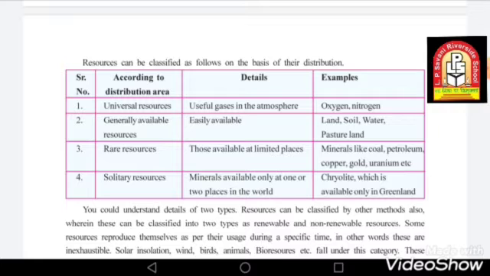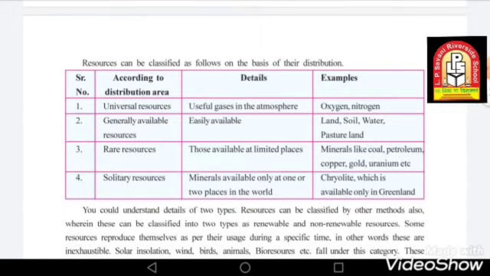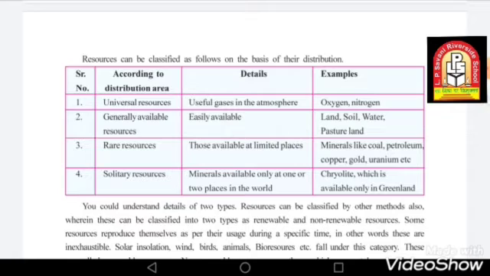Resources like coal, petroleum, copper, gold, and uranium are available in very limited quantity and at very limited places. So these resources are called rare resources.